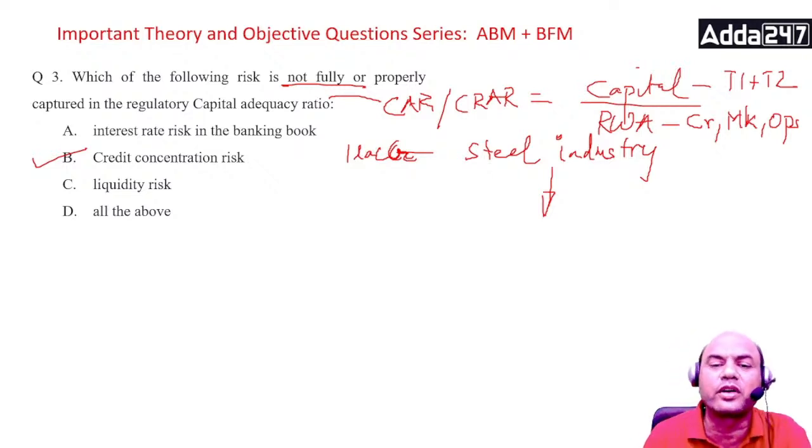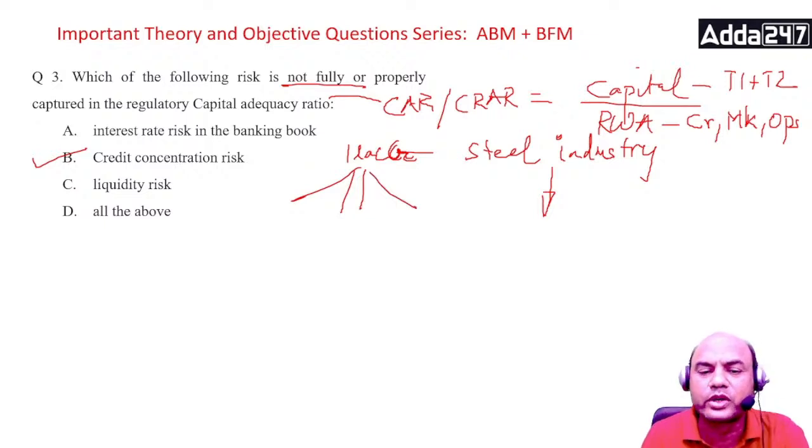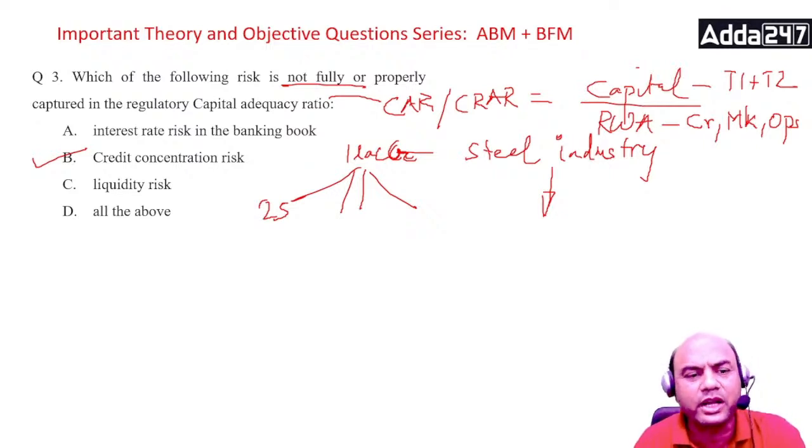So the best thing is what? If I have 1 lakh crore, I must distribute it in at least four separate parts of 25 each, so that even if the steel industry goes down, the remaining three will cover me. So credit concentration is not covered in CRAR.